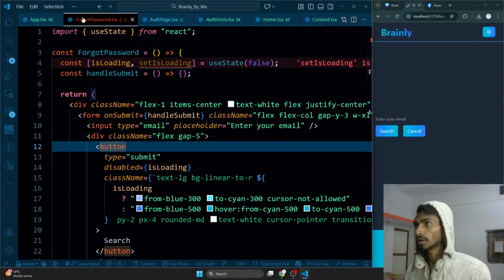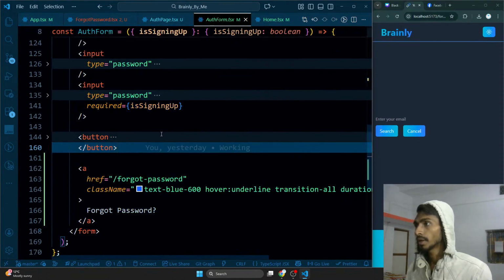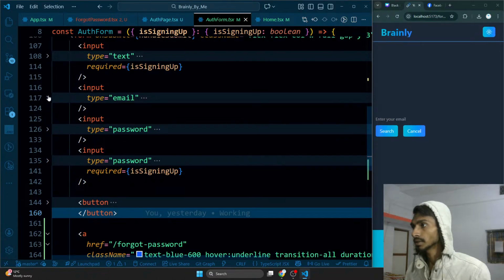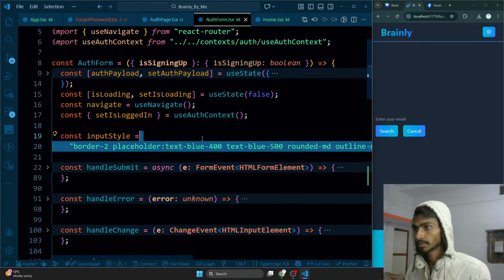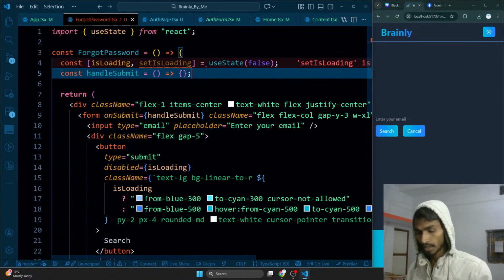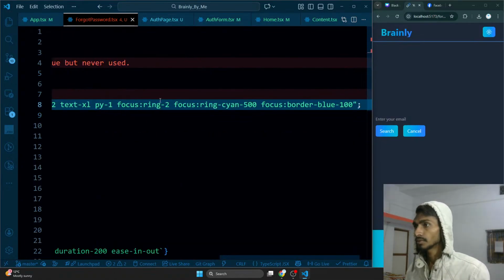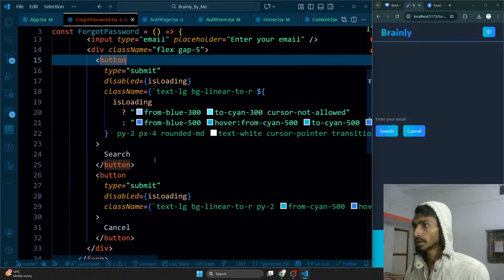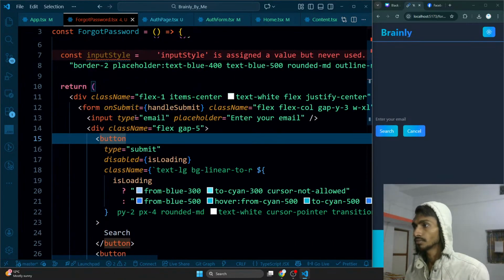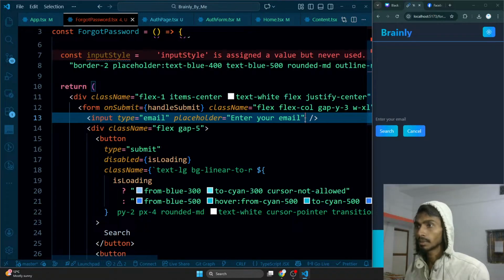I will go to my auth form if I do have. Then inside this I will be using the input style that I have over here. Let's copy the whole style from here. Go to the forgot password, paste the style over here. Okay, once I have the style over here, I will be going to that particular input, and over here I will be giving it the class name.